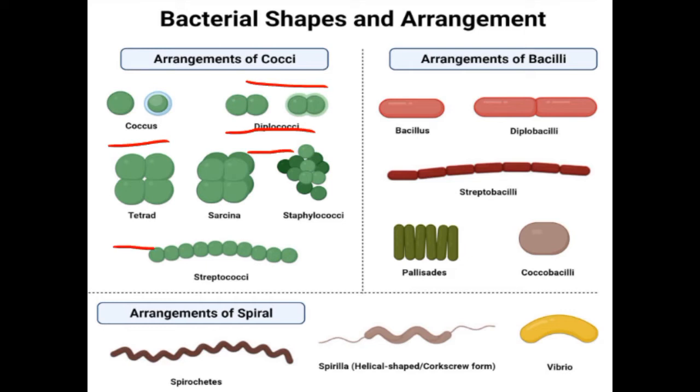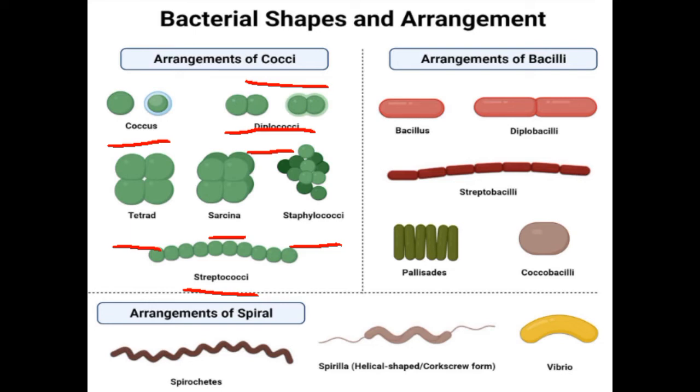And if it is a pair but in two planes, then it will be called a tetrad. If the cocci divide in three planes, then it is called sarcina. But if arranged in multiple planes, forming a group or grape-like clusters, it is called staphylococci. For example, Staph aureus. And if arranged in chains in a single plane of division, it will be called streptococci. For example, Strep pyogenes.